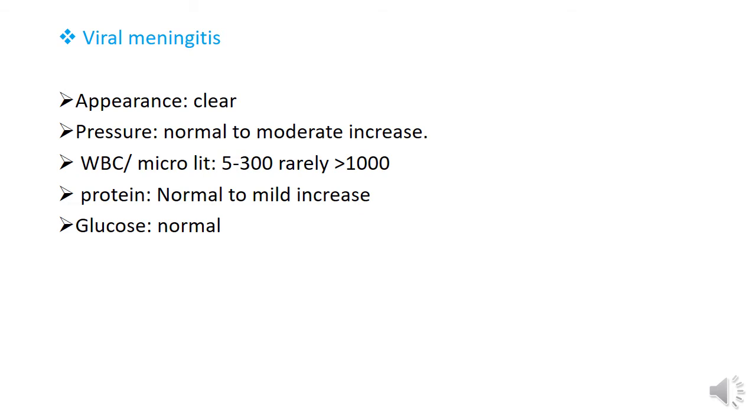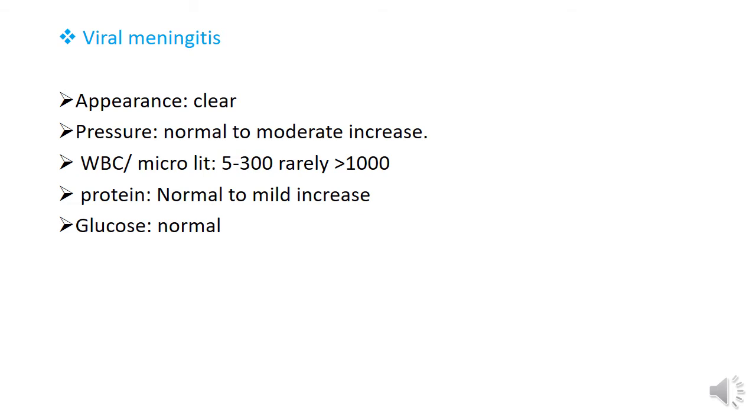Next is viral meningitis. Meninges refers to the membranes around the brain and spinal cord, and meningitis means inflammation. Viral meningitis is inflammation of the brain and spinal cord membranes, typically caused by a viral infection. But how does the virus reach the spinal cord or cerebrospinal fluid? Through infection, like sneezing, coughing, etc.